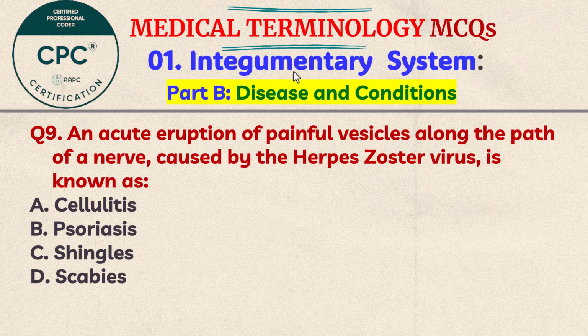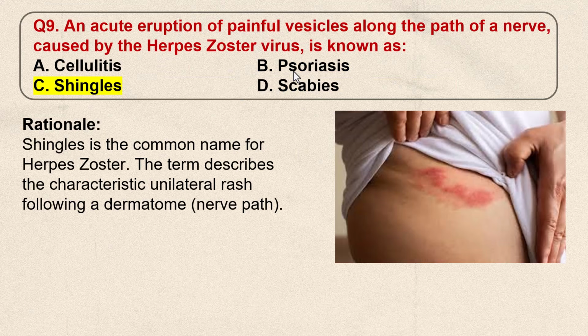Pruritus. Question number 9. An acute eruption of painful vesicles along the path of a nerve caused by the herpes zoster virus is known as A. Cellulitis, B. Psoriasis, C. Shingles, D. Scabies. Think the answer. The correct answer is C.